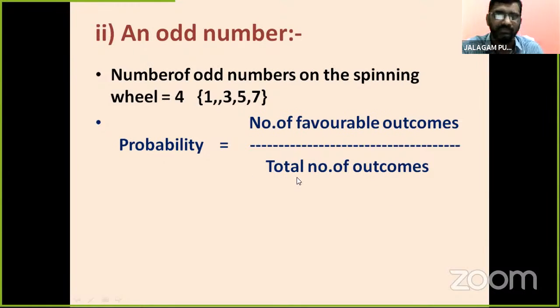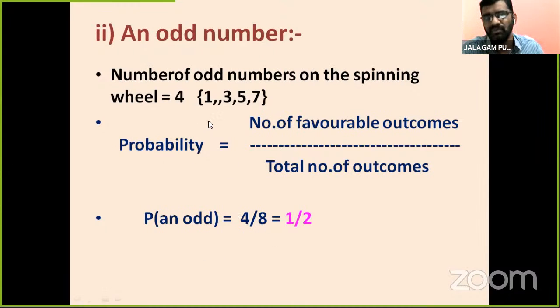The process is the same. We substitute: the probability of an odd number is equal to 4 by 8. 4 is favorable, 8 is total. So 4 by 8, 4 ones are 4, 4 twos are 8, is 1 by 2, the probability of an odd number.